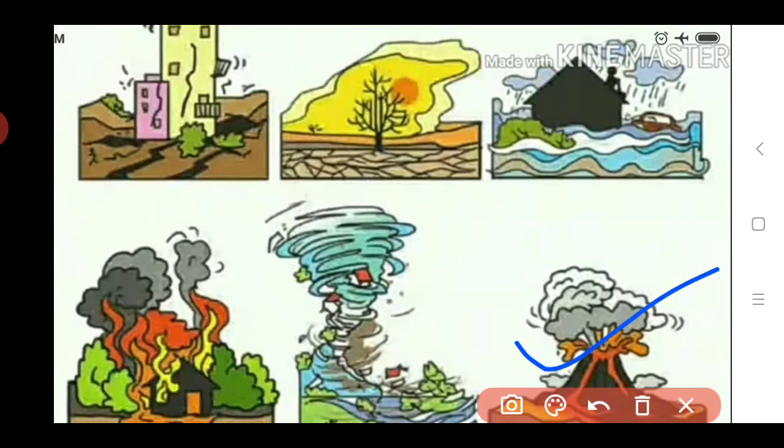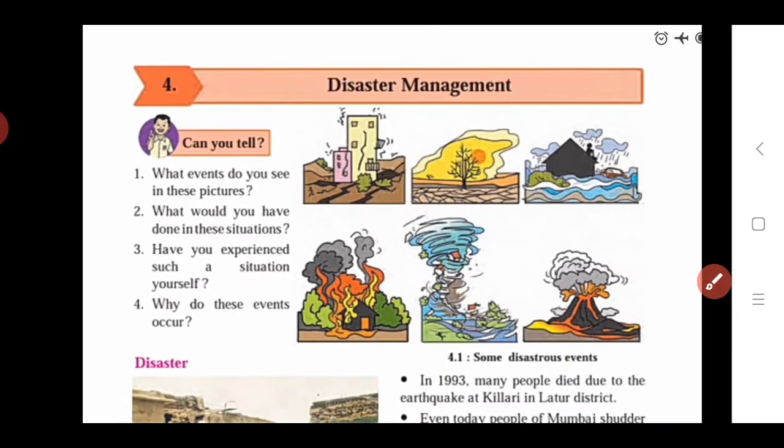Volcano eruptions means in this event what happened: the hot and poisonous juices come out from the earth's inner side to the surface of the earth. So we observe all these pictures and identify what these events are. Here in your lesson we study all these events, and what precautions we should take during such situations.